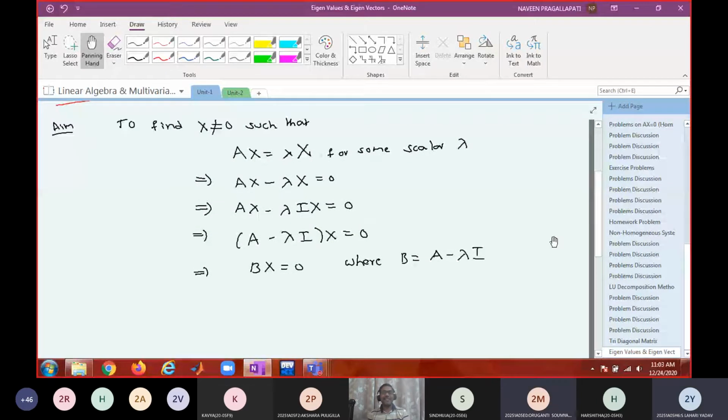That is a homogeneous system of linear equations, because A is a square matrix of order n, I is a square matrix of order n, and the difference is also a square matrix of order n. So this is a matrix representation of a homogeneous system of linear equations. And for a homogeneous system, what kind of solution do we want? Non-trivial.